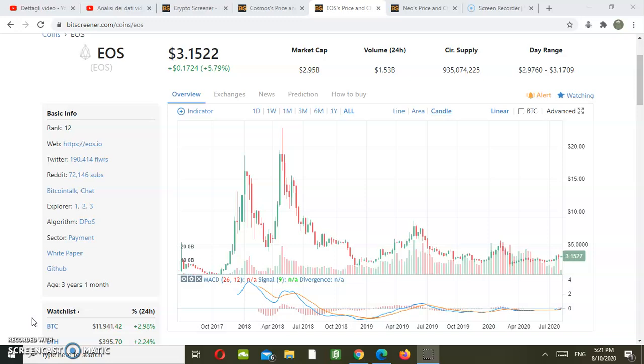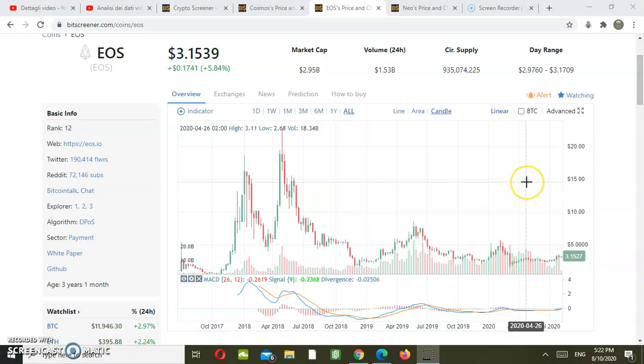Let's start our analysis with the first chart, which is EOS. As you can see here, EOS seems to be enveloped within a rectangle created by linking these 2 points of low around 2 US dollars and a horizontal resistance at 5 US dollars. Also, we can draw an oblique resistance, which means we can draw a descending triangle by linking this point of